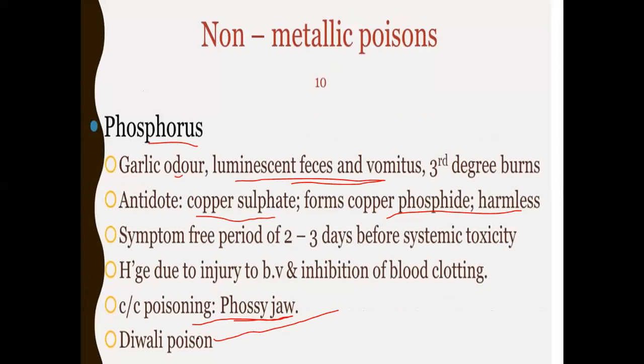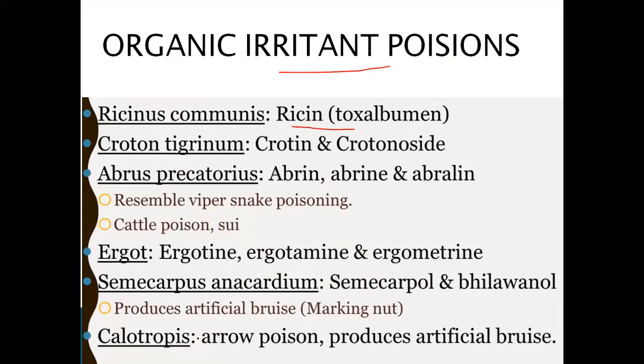So the toxic part of Ricinus communis is ricin. In Croton tiglium, it is crotin and crotonoside. In Abrus precatorius, it is abrin, abrain and abralin. So it resembles viper snake poison. Which poison resembles viper snake poisoning? It is Abrus precatorius, also called cattle poison.